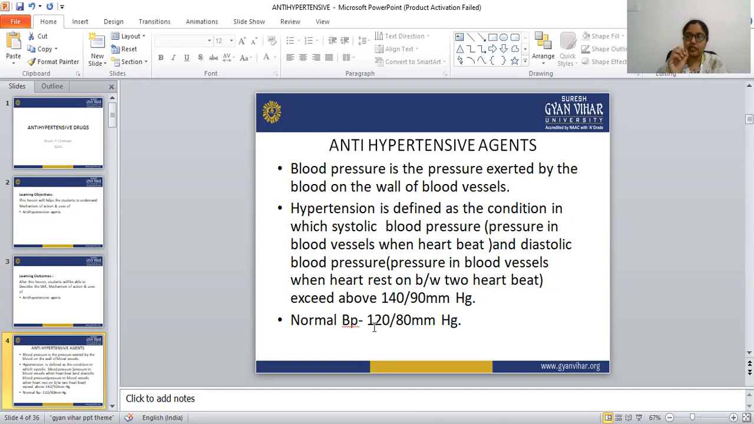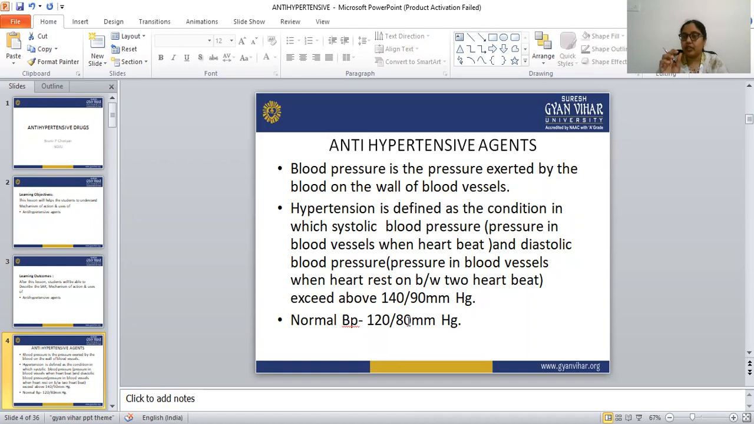Whereas the diastolic blood pressure is the pressure when the heart rests. Between two heartbeats there is a rest time. At that rest time one pressure is generated, and that is known as diastolic blood pressure. The normal diastolic blood pressure is 80 mmHg. So this is the systolic and the diastolic blood pressure.